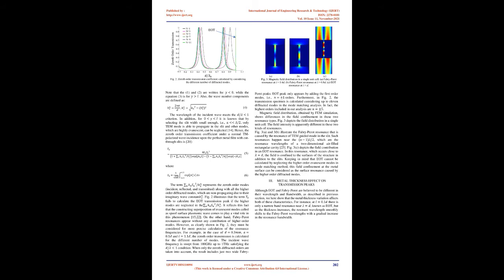On the other hand, Fabry-Perot resonances appear without any contribution of higher order modes. However, as clearly shown in Fig. 2, they must be considered for more precise calculation of the resonance frequencies. For example, in the case of d equals 0.3, a equals 0.1, and l equals 1.1, the zeroth order transmission is calculated for the different number of modes.